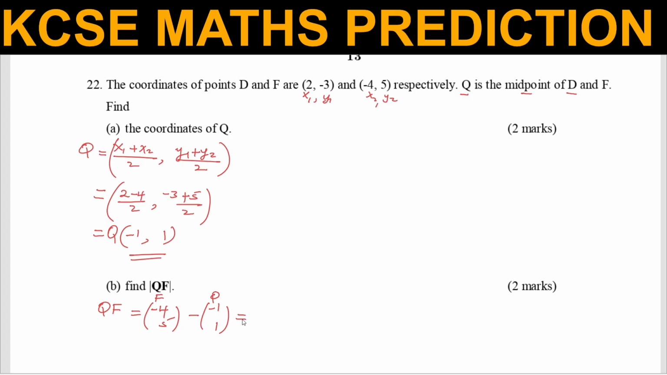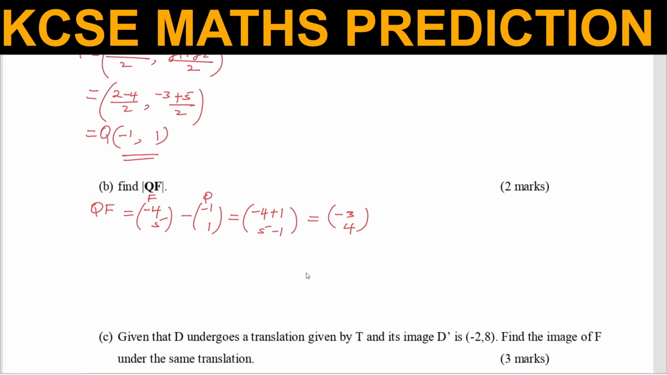So when we subtract these, that is how we get vector QF. So this will give -4 plus 1, and then we have 5 minus 1. This will give -3, 4. As simple as that. -3, 4.